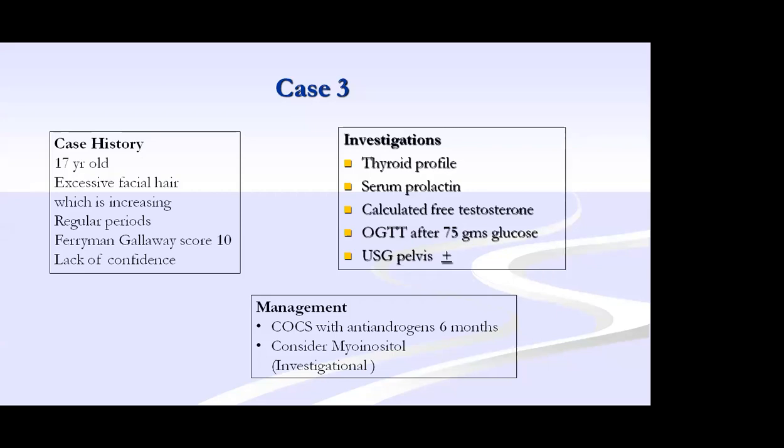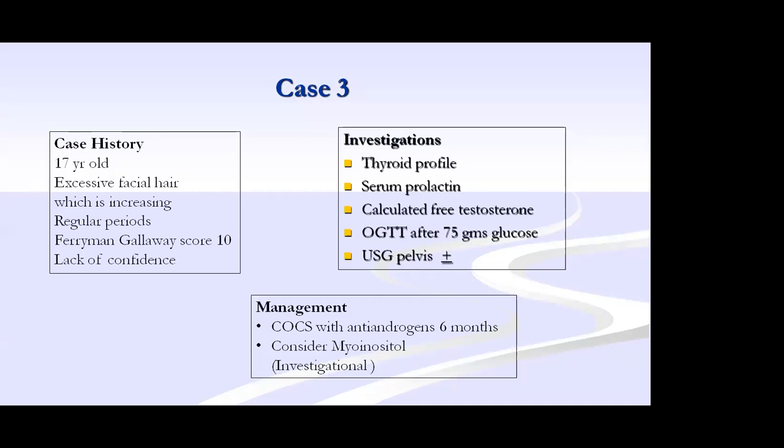So in this case, you go with the anti-androgens for 6 months, and for some with the excessive facial growth, even after the cosmetic therapy, you can think of myoinositol. This myoinositol can be given for 3 to 6 months, definitely with the same component. It can be given in a 40:1 ratio. It can be given for 6 months.